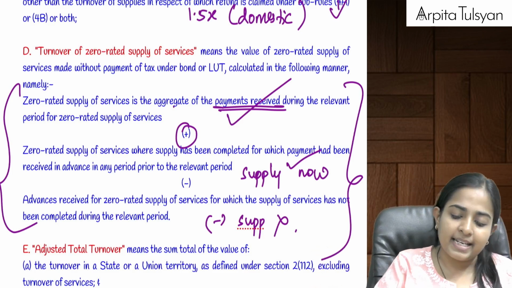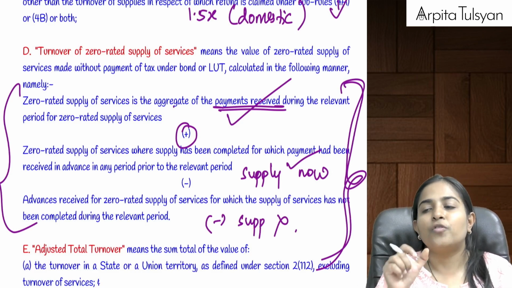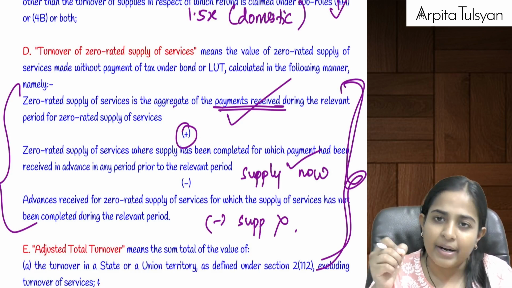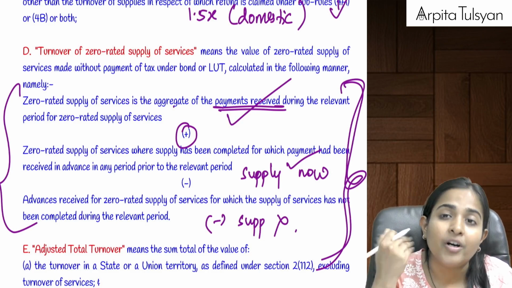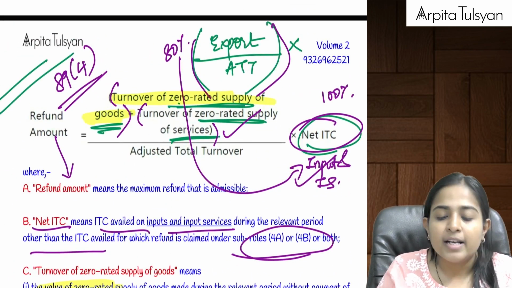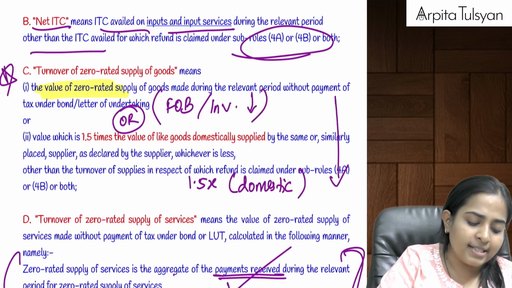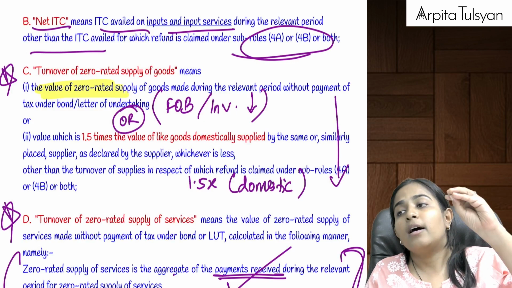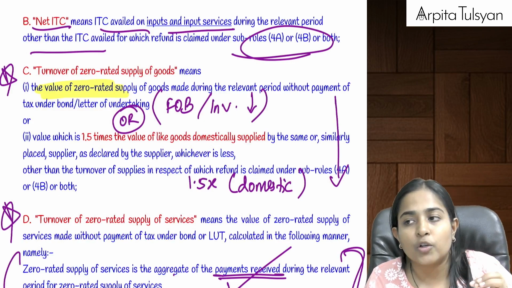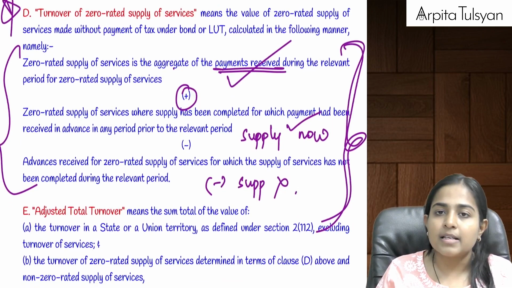So basically only that much amount of turnover will be included for which the payment is also received and supply is also done. Take only that much amount in this zero rated supply of services. Are you clear with this? So these are two special points in which we saw how to calculate the turnover of export of goods and how to calculate the turnover of export of services. Are you clear with this?